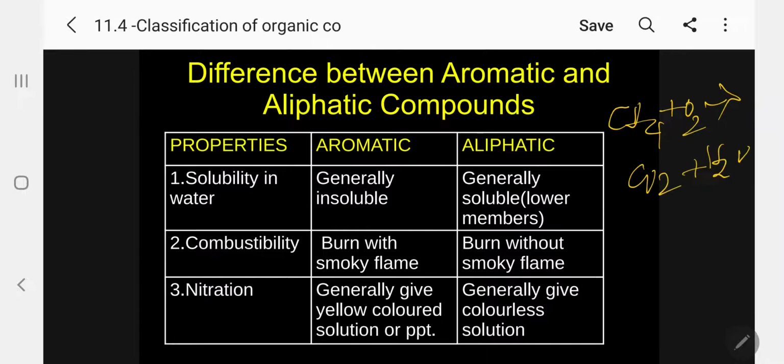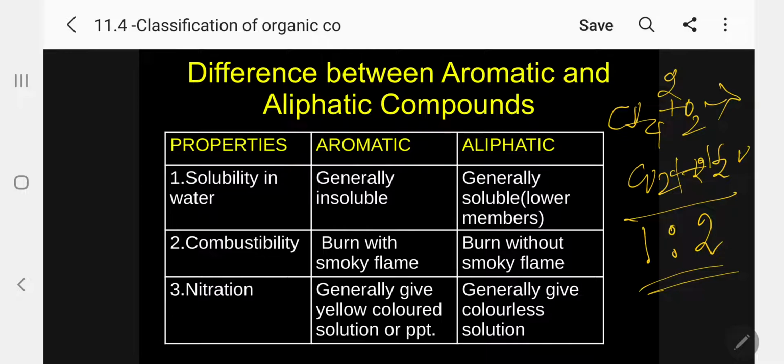Please follow. In order to balance this, I write 2 oxygen here. So it is balanced. In the product, carbon dioxide is 1 and water is 2, a 1:2 ratio of carbon dioxide to water.